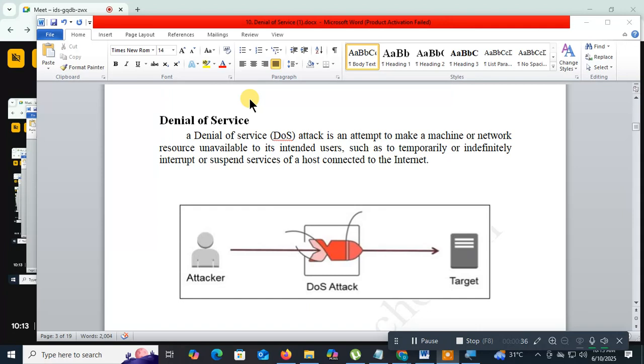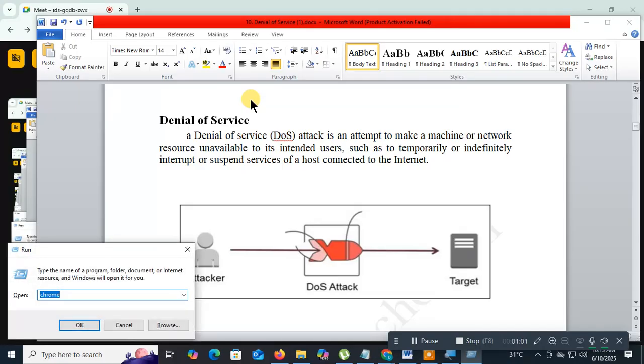Okay. So a denial of service attack is an attempt to make a machine or a network resource, maybe a computer or network resource, unavailable to intended users, such as temporarily or indefinitely interrupting or suspending services of a host connected to the internet. So what does that mean? I will explain what is meant by DDoS and DOS.